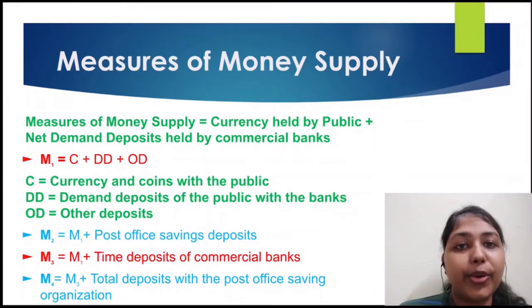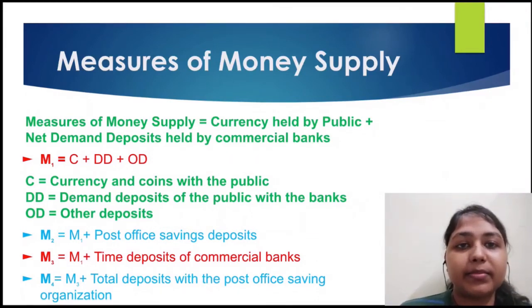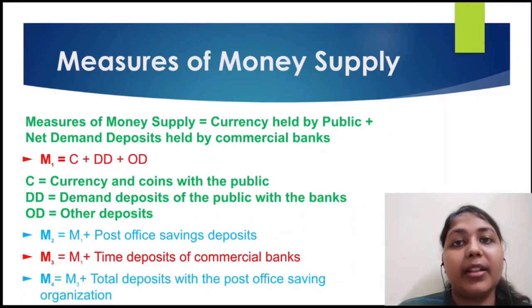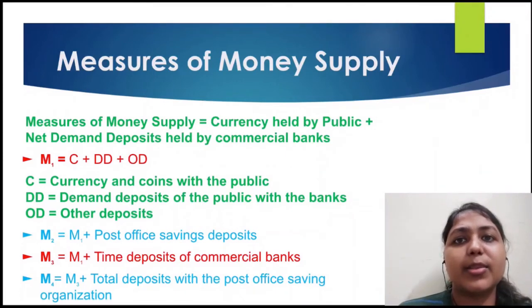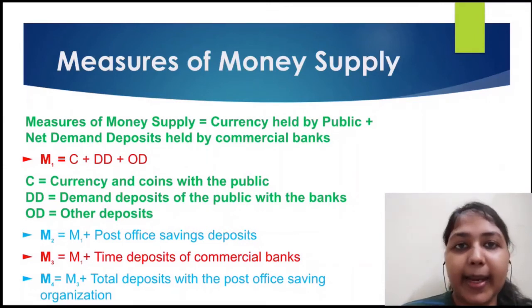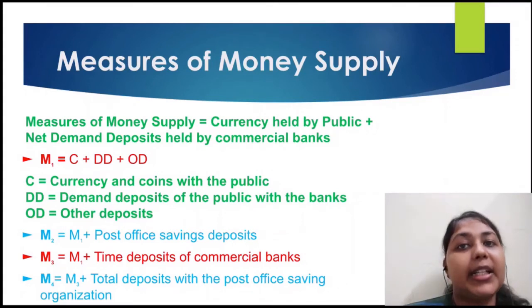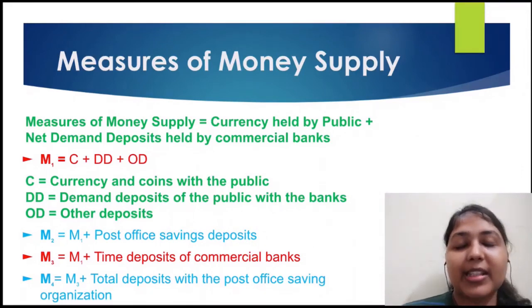And then we have OD, that is other deposits. Now what do these other deposits mean? Other deposits are the deposits that are there with the RBI, like financial institutions, World Bank, IMF; they deposit some or the other amount with the RBI. So these other deposits constitute all the amount that is deposited with the RBI. So M1 has three components: currency and coins with the public, demand deposits of the public with the banks, and the other deposits that make up the deposits with the Reserve Bank.